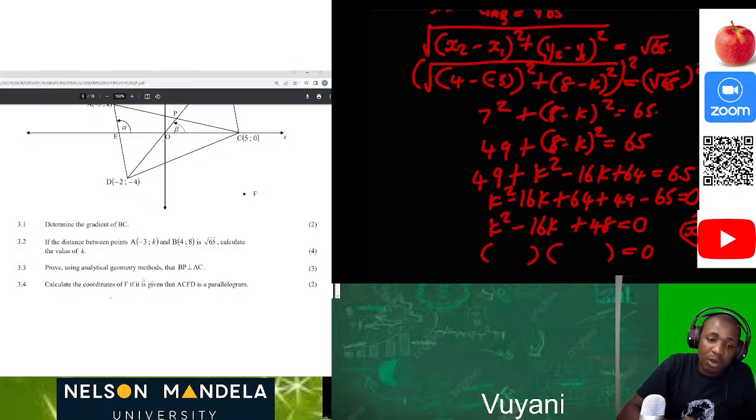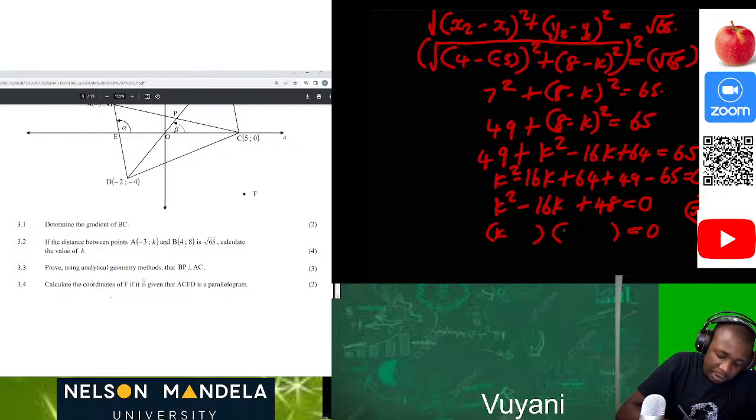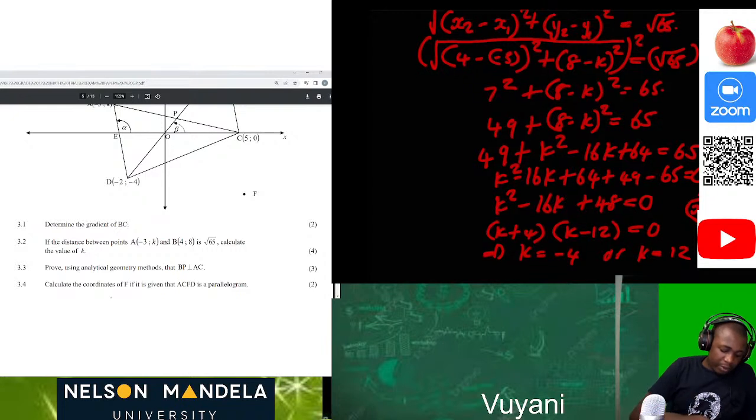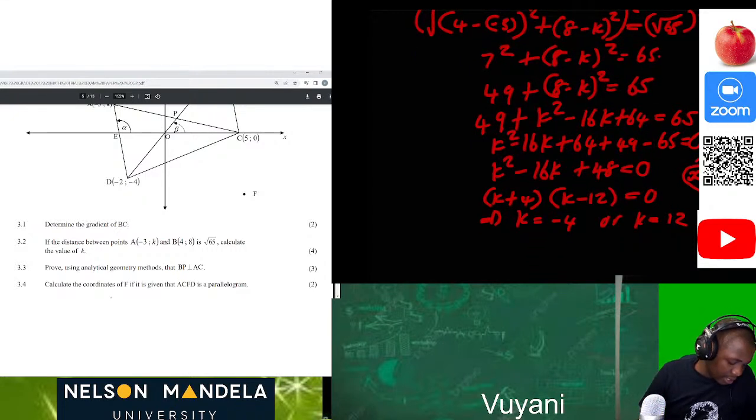But if you know how to find factors like me, we know that this will be k, this one will be k. Then we can see that that's 48 and that's 16. So definitely that should have 4 here, that should have 12 here. So this definitely should be positive, this one must be negative. Then our k will be equal to negative 4, or our k will be equal to positive 12. But we can actually see where our k is here.